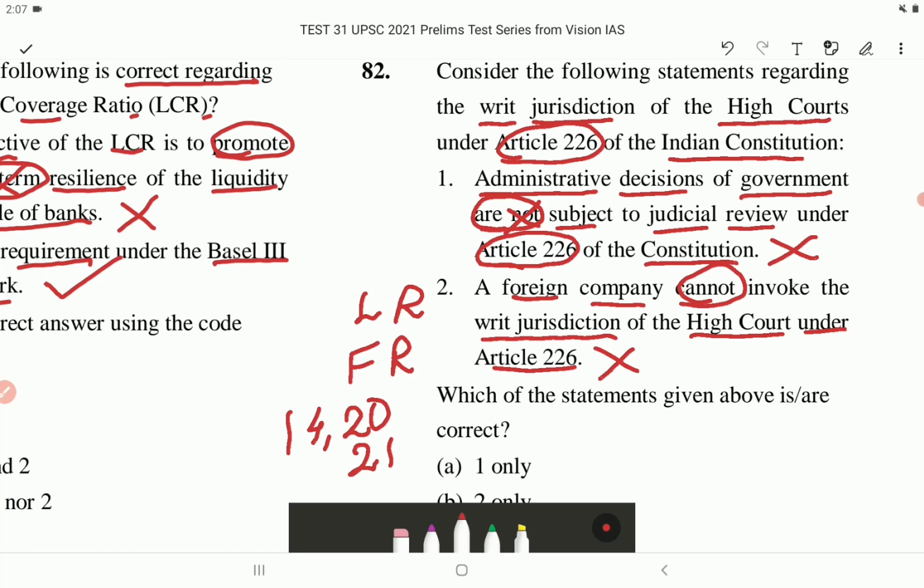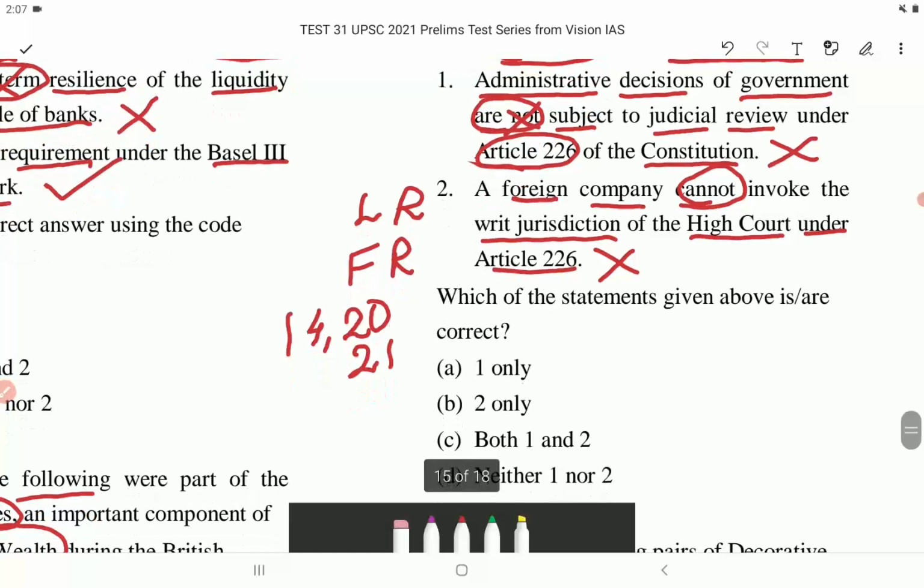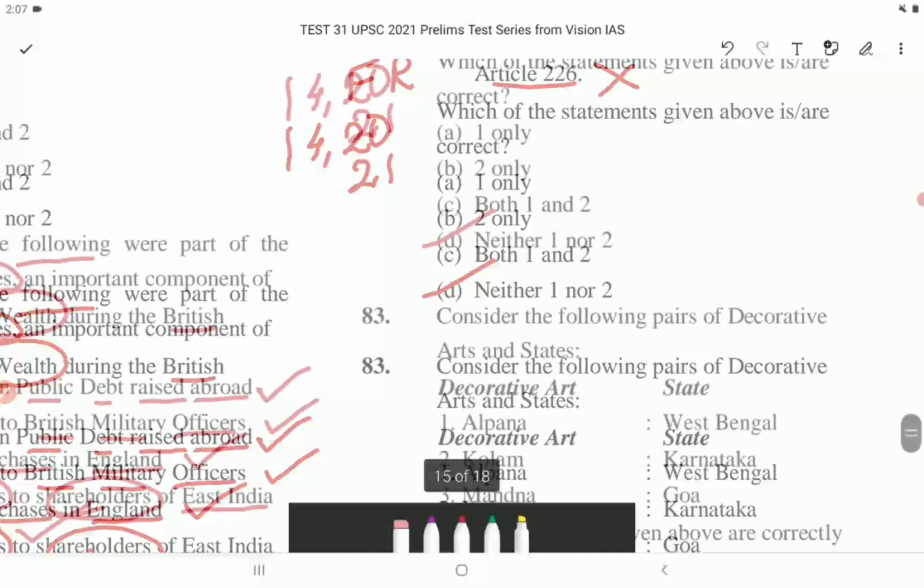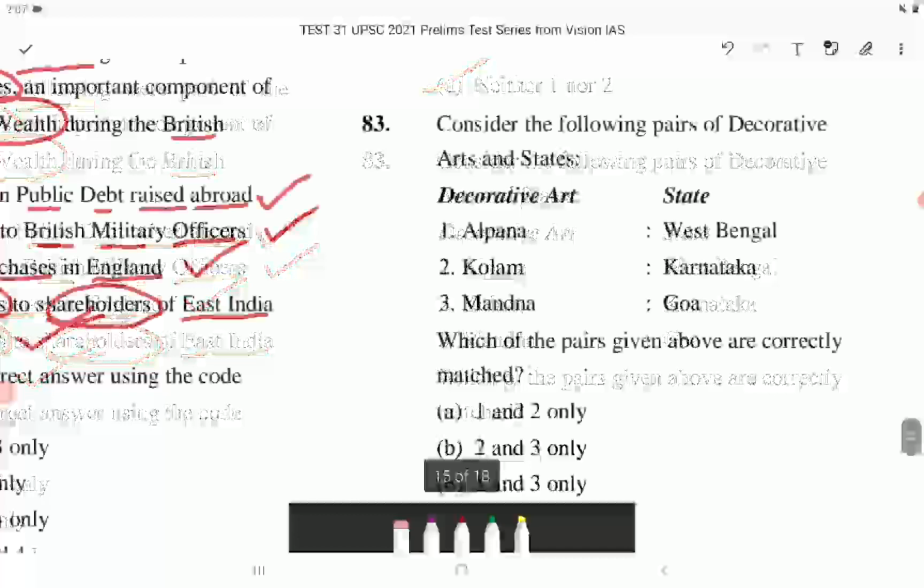Which of the statements given above is or are correct? So the correct answer is option number D, that is neither 1 nor 2. Now let's come to next question, that is question number 83.